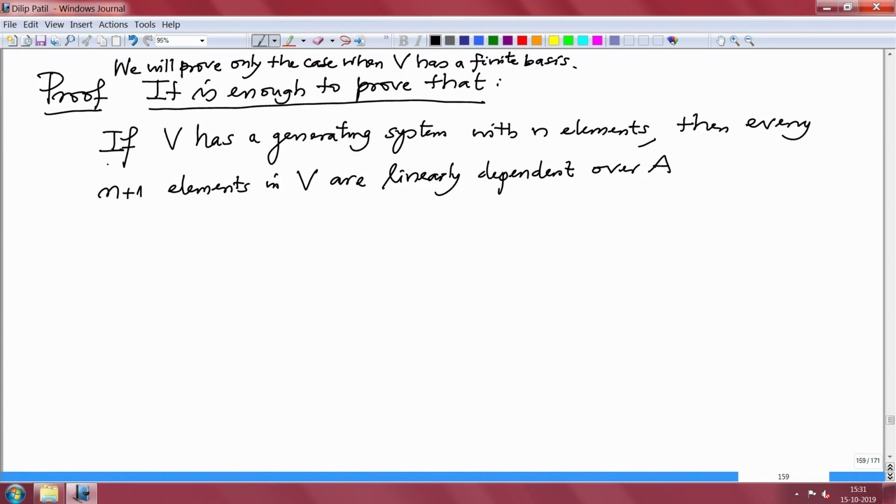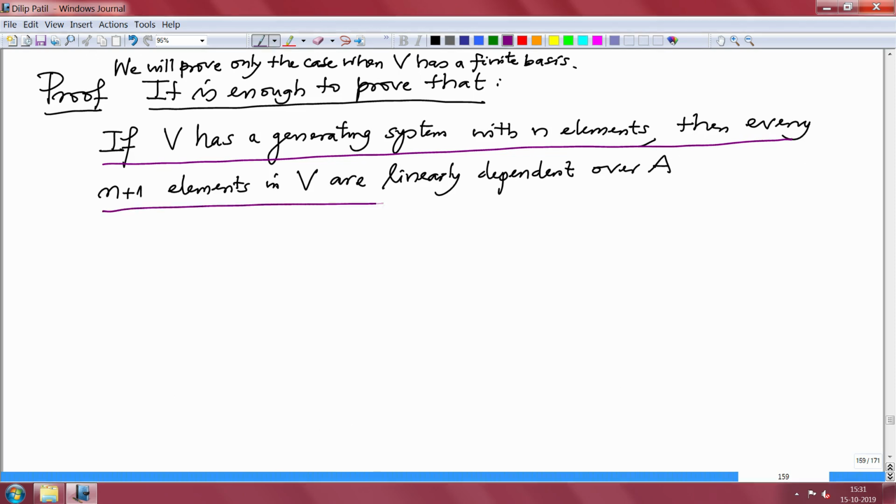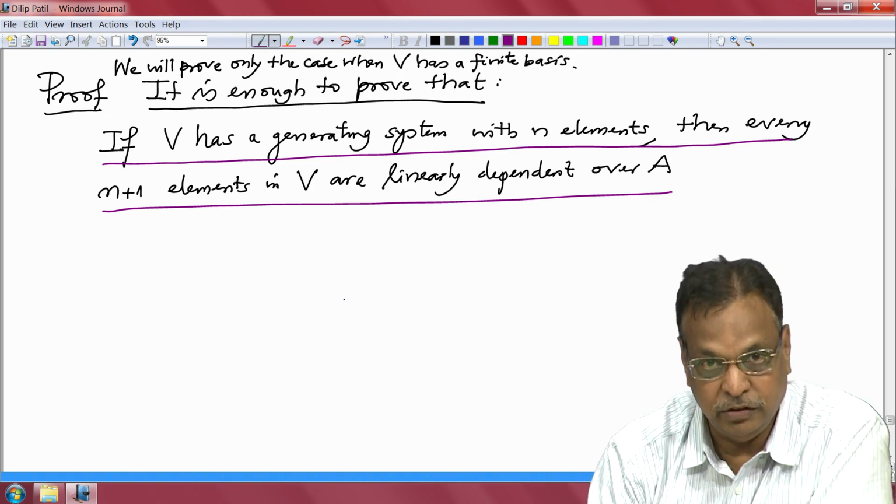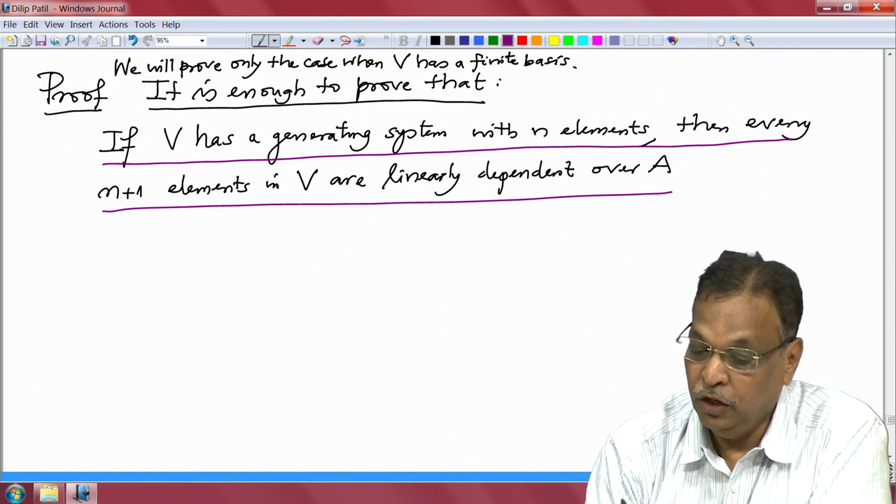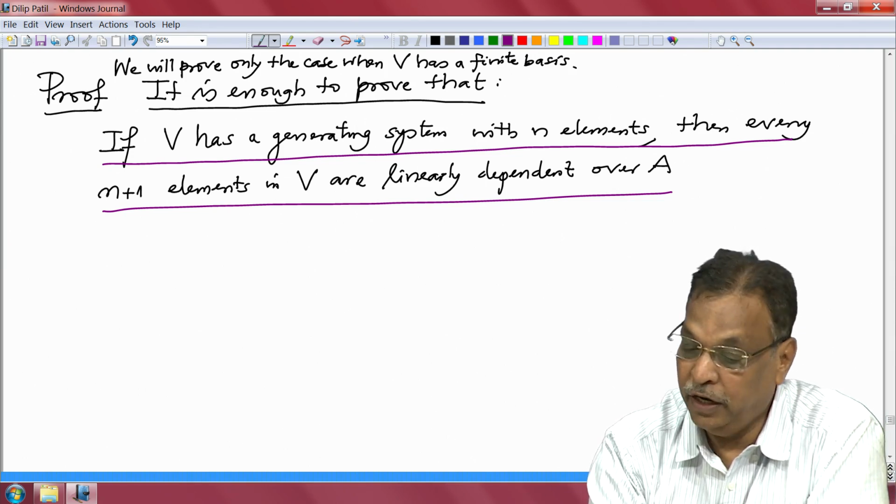If you prove this statement, then we would have proved that in the case when V has a finite basis, the other basis is also finite, and this will tell us the cardinality of one basis is less than or equal to the cardinality of the other basis. Now interchange the roles of the bases, and then you will get equality. So, the crux of the matter is what I underlined.